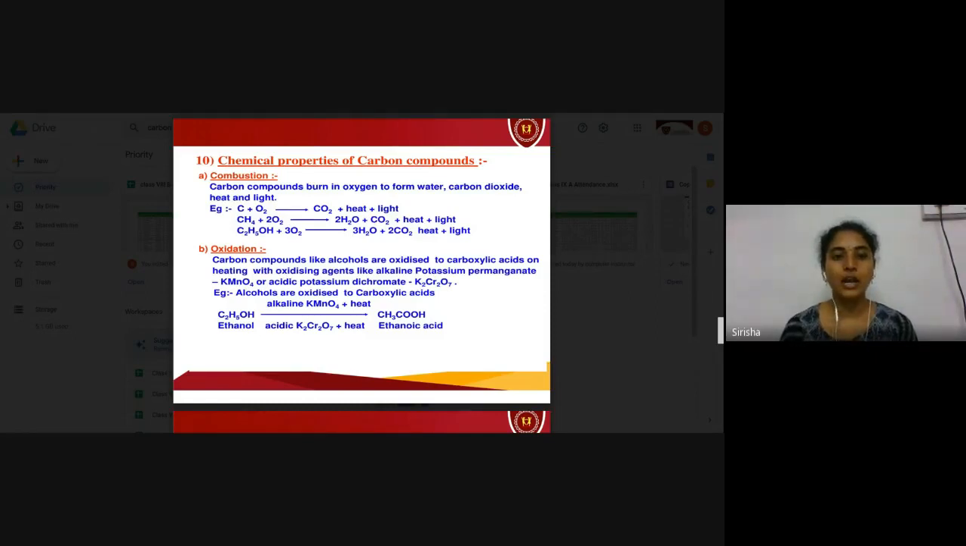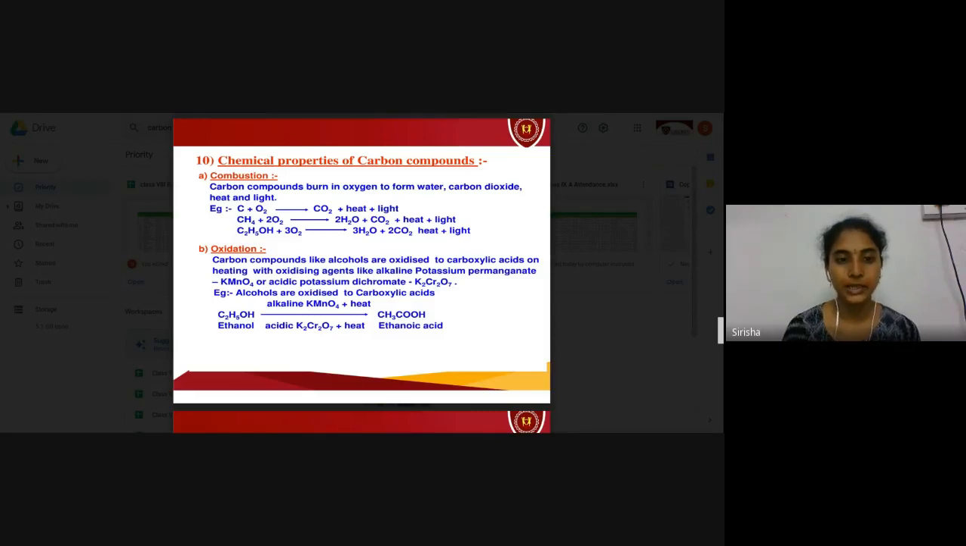Combustion. Carbon compounds burn in oxygen. The combustion, the name itself says that carbon compounds burn in the presence of oxygen to form water, carbon dioxide, heat, as well as light, which are the products that are formed. So when carbon is reacted with oxygen, or marsh gas, that is methane, reacted with oxygen, or alcohol reacted with oxygen, the products formed are carbon dioxide, heat, light, as well as water.